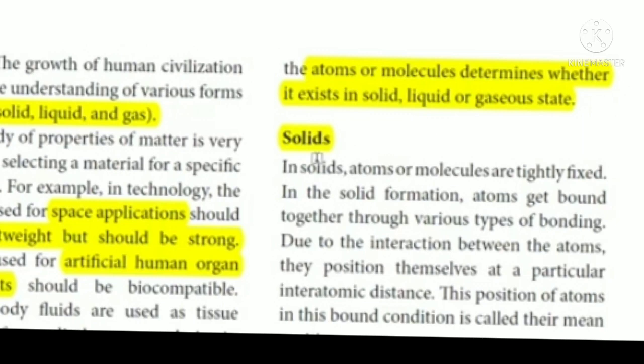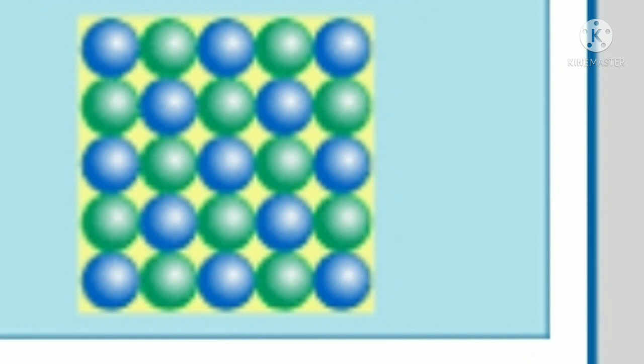This position of atoms in the bonded condition is called their mean position. Here in this picture you can see how the atoms and molecules in solids are closely packed. The interatomic distance is very small, because each and every atom is closely packed together.